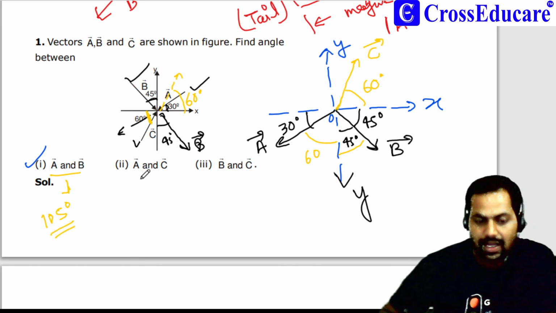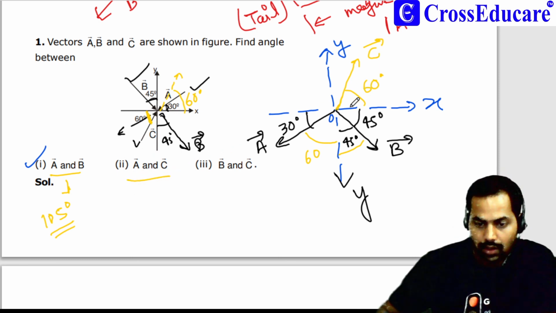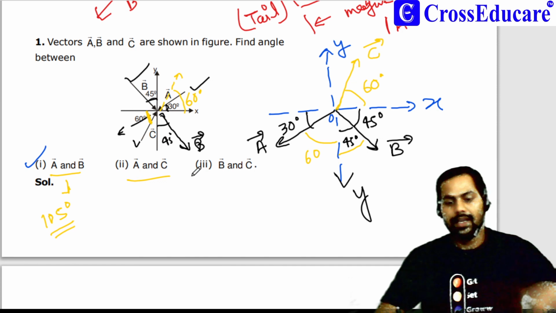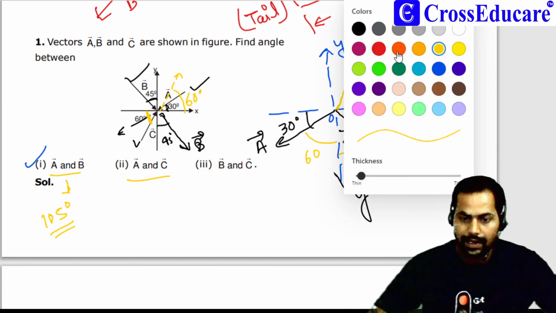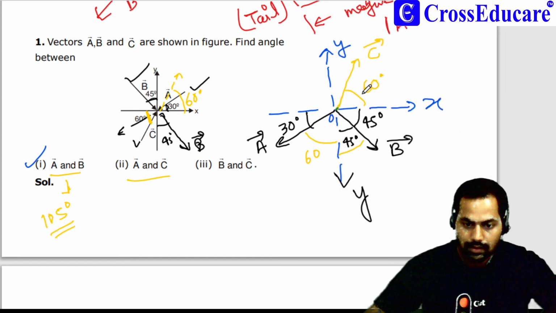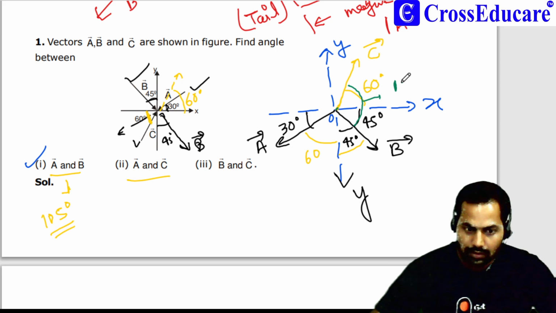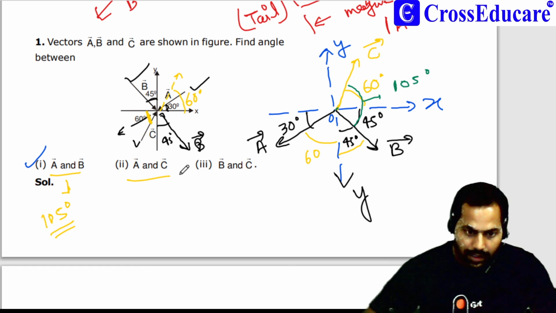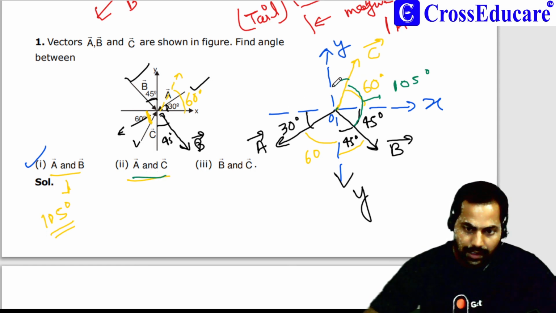Now what will be the angle between vector B and vector A? I can calculate: this is 60 degrees and this is 45 degrees. So this will also be 105 degrees. Second question, angle between vector A and vector C. This angle will be 30 degrees.